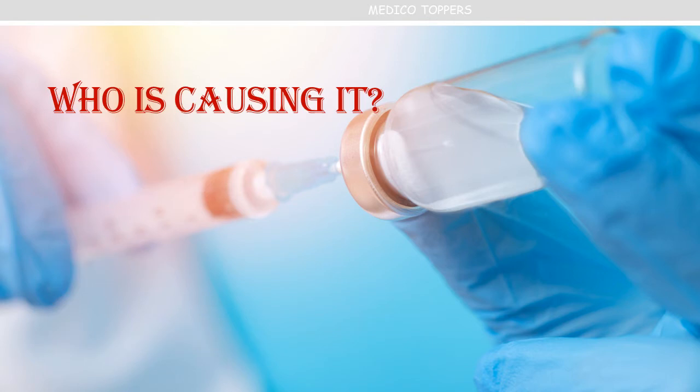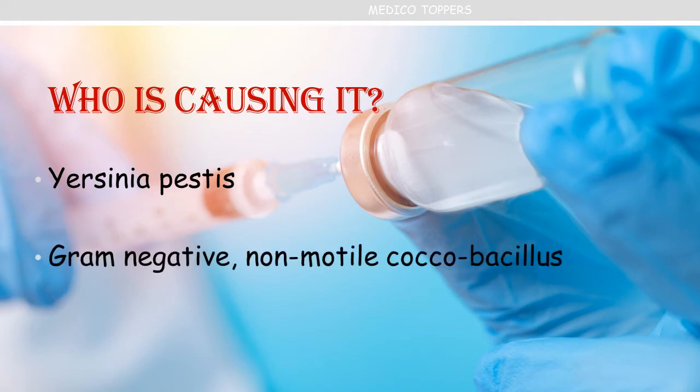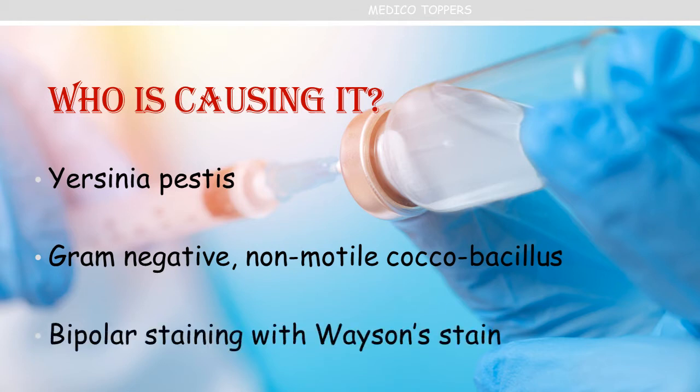Then see who is causing the plague. It is Yersinia pestis. And let's see the characteristics of it. It is a gram-negative non-motile coccobacillus. And how can we see it? We can see it by bipolar staining with Wayson stain.